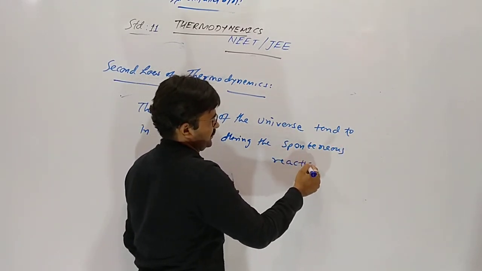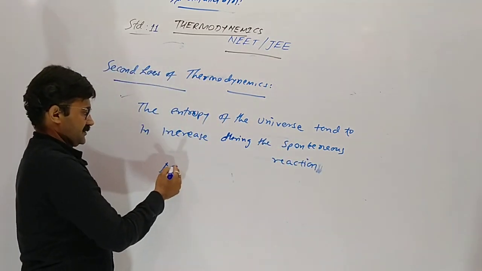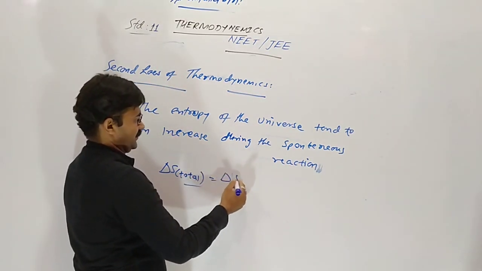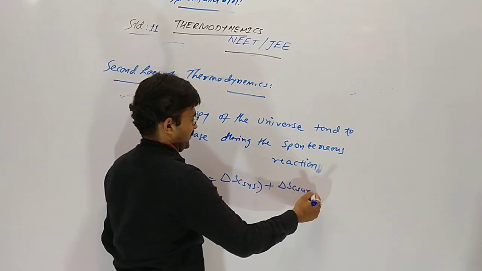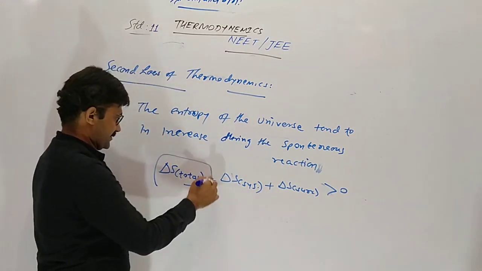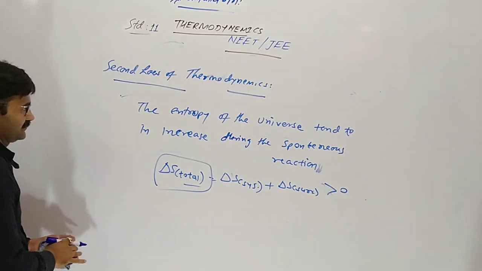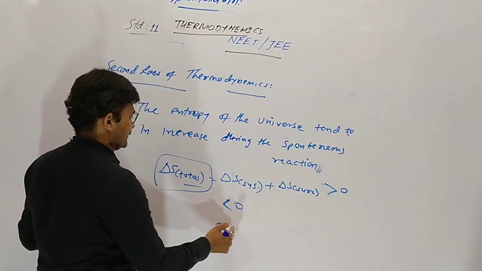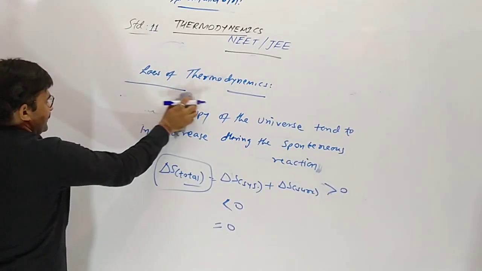Spontaneous reaction means the reaction occurs by itself. So delta S total is the universe entropy. It is the addition of delta S system plus delta S surrounding. Whenever delta S total is more than 0, the reaction occurs by itself. If total is less than 0, the reaction is not spontaneous. If total is 0, the reaction is in equilibrium.